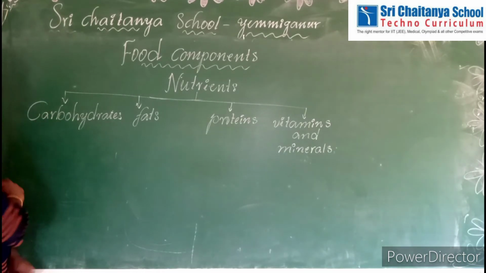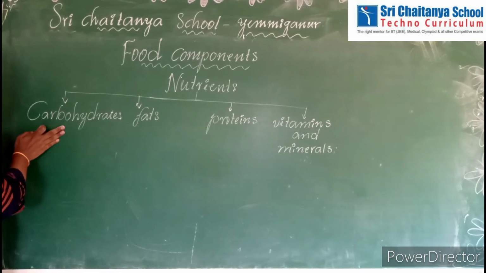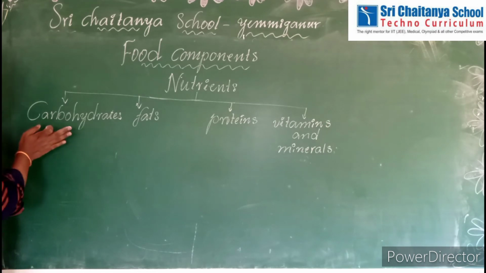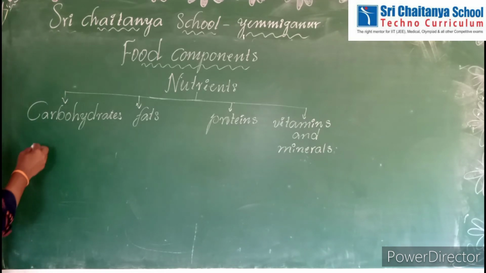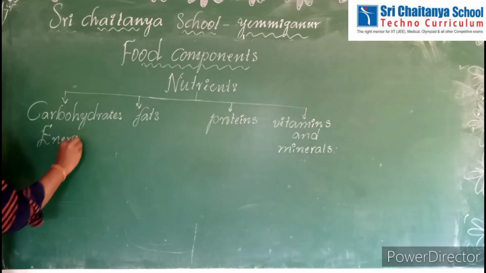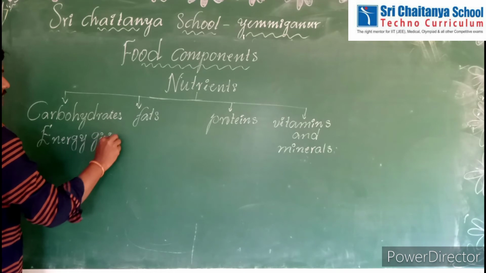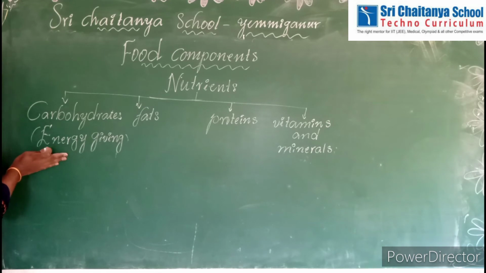What are the uses of carbohydrates? Which foods are rich in carbohydrates? Carbohydrates give us energy to the body. Foods rich in carbohydrates are called energy giving foods. What is another name for carbohydrates? Carbohydrates are called energy giving foods. Which foods give us energy to the body? Those foods are called carbohydrates. That's why carbohydrates are called energy giving foods.